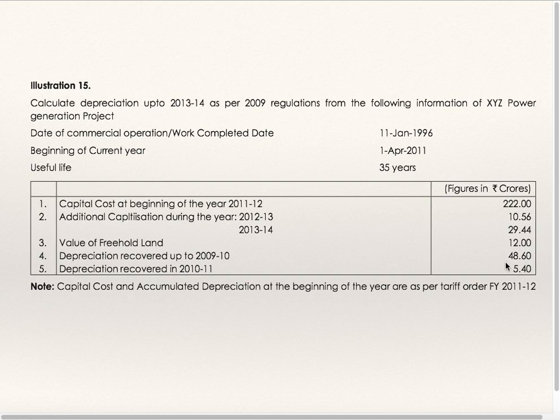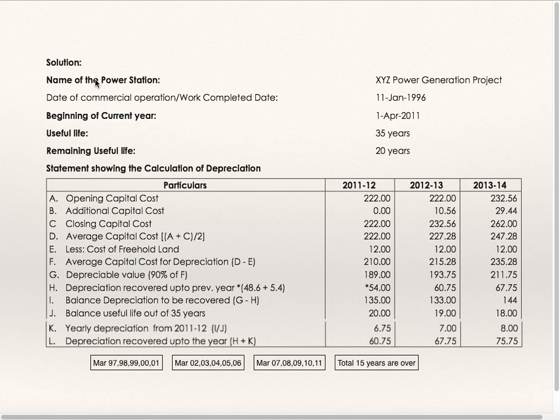Total of this will be depreciation recovered till 31st March 11. We'll see the statement. Name of power generation plant, date of commercial operation or work completed date, beginning of current year is 1st April 11, so first year is 11-12, second is 12-13 and last year is 13-14. Useful life of the asset is 35 years, remaining useful life is 20 years. I have shown you the calculations.